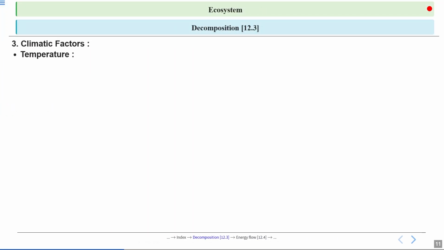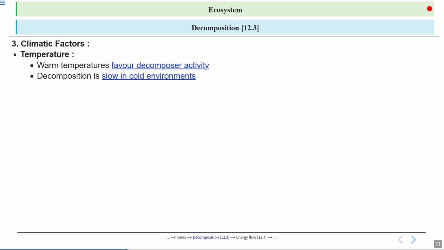The next one is the climatic factors. This includes the temperature. Temperature is one of the most important climatic factors that influences life in the ecosystem. Warm temperatures favor decomposer activity. Decomposers are like nature's recyclers. They break down dead plants and animals.